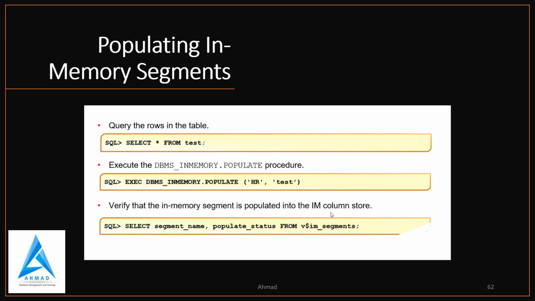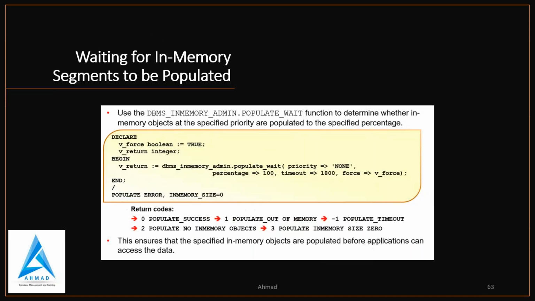So that will come into the picture when you enable the in-memory column store feature in your SGA or in your database. And waiting for in-memory segments to be populated: you have a populate wait function. You can use this in a PL/SQL procedure, and this will ensure that in-memory objects are populated before the application can access the data. So this is the way you can populate.